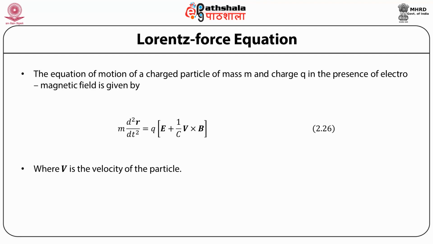We know that the equation of motion of a charged particle of mass m and charge q in the presence of an electromagnetic field is given by m d²r/dt² equals the Lorentz force, which is q times the electric field E plus (1/c) v cross B, where v is the velocity and B is the magnetic field.